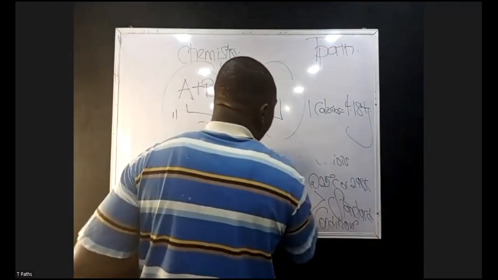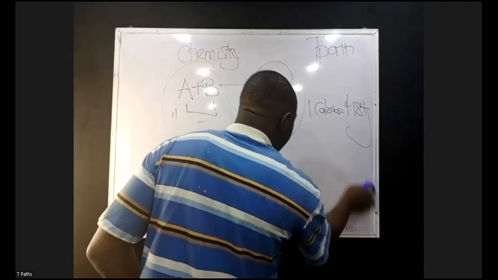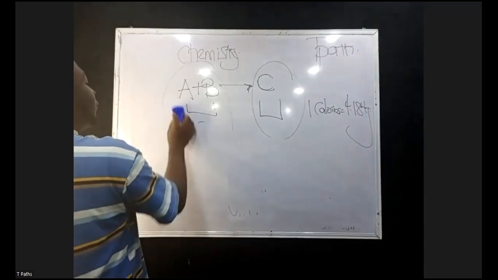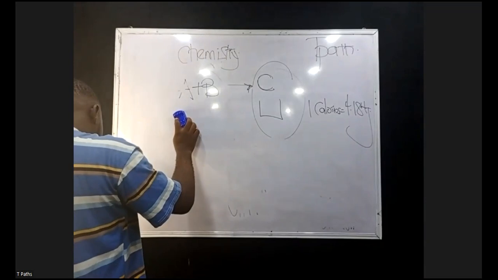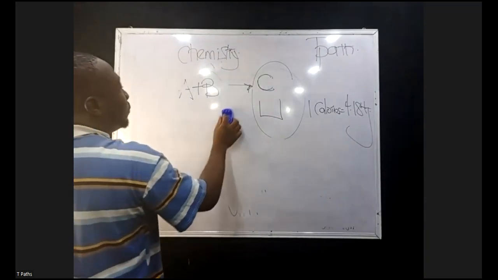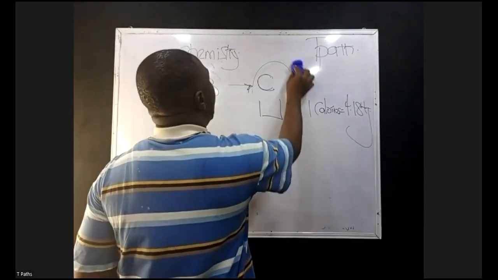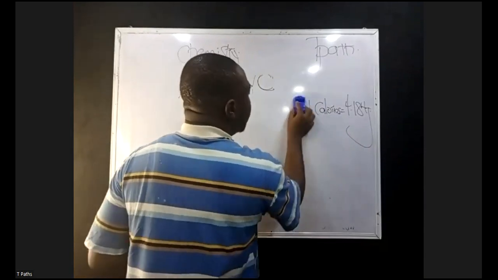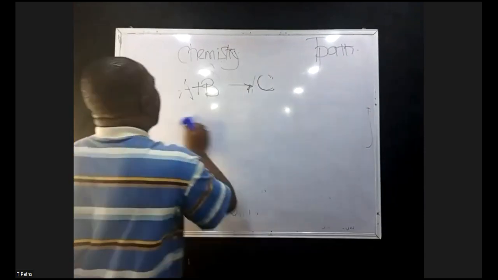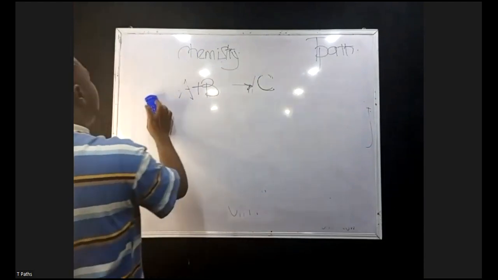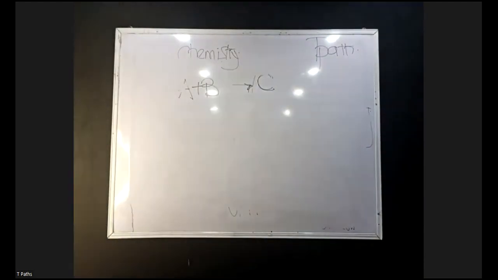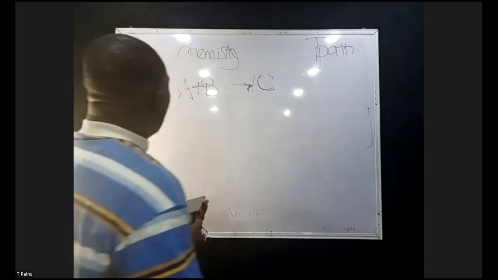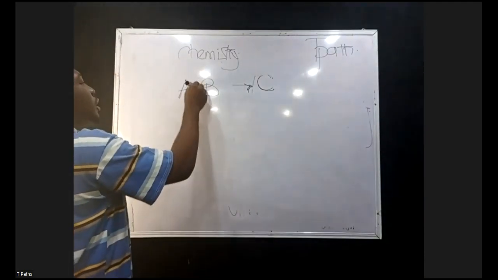We are still considering this reaction here. Now we have A plus B giving C.